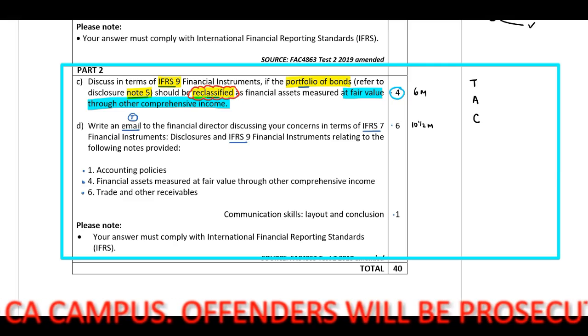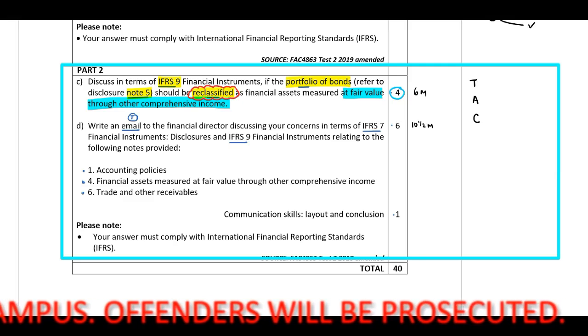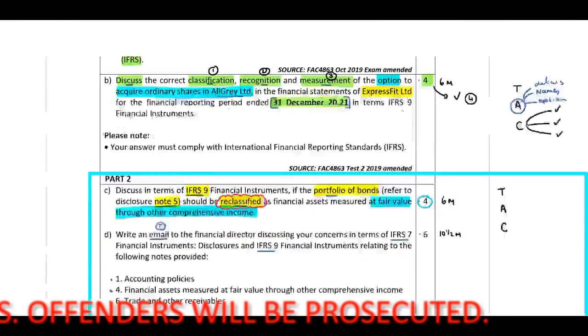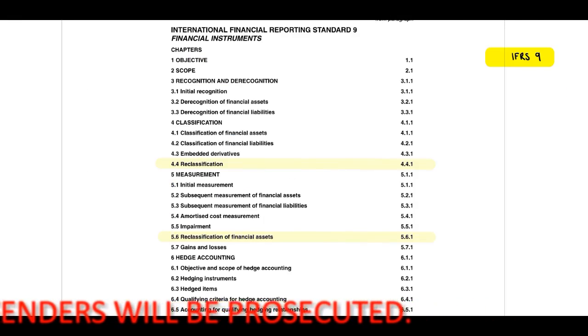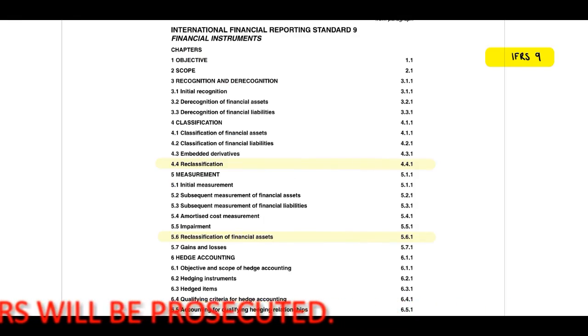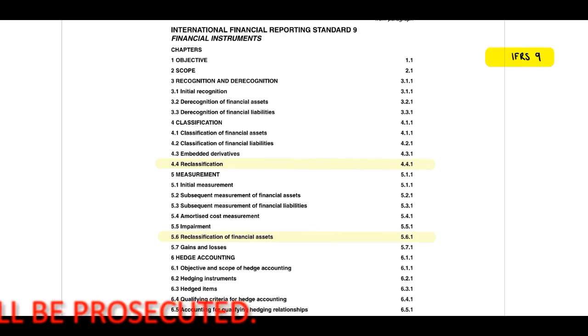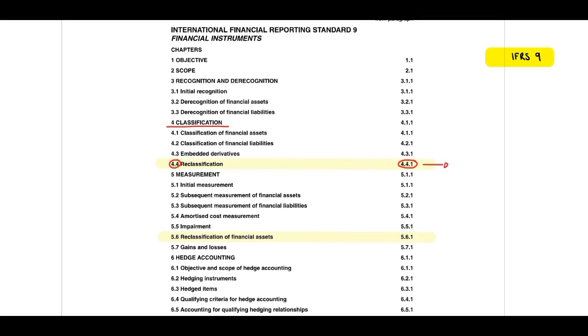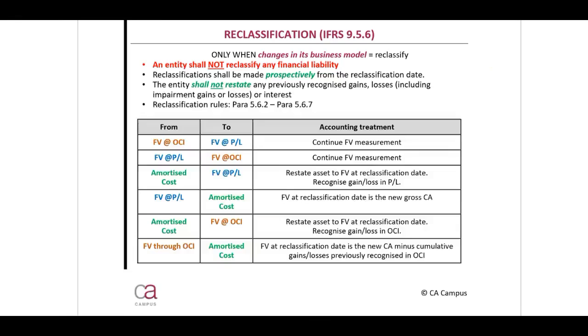You have your textbook with you. What do you do? It's only 4 marks. You open your IFRS 9 contents page, already flagged. You scan through the contents and you identify in terms of number 4, classification, reclassification, paragraph 4.4.1, and you are able to open and scan through your highlighted section. And then when you look at measurement, paragraph 5.6, reclassification of financial assets, 5.6.1, and you open and you scan through this.